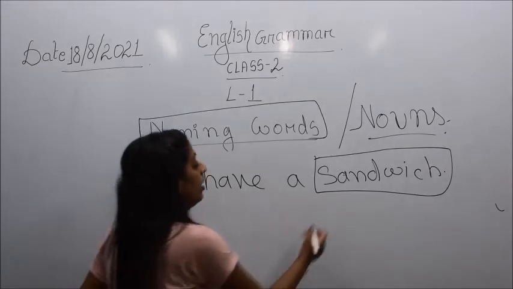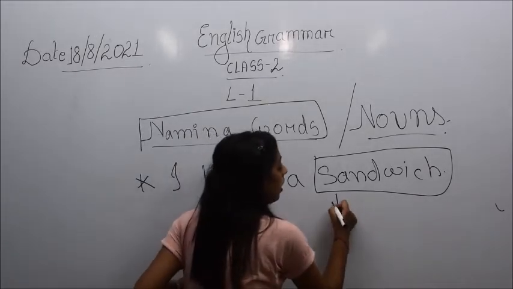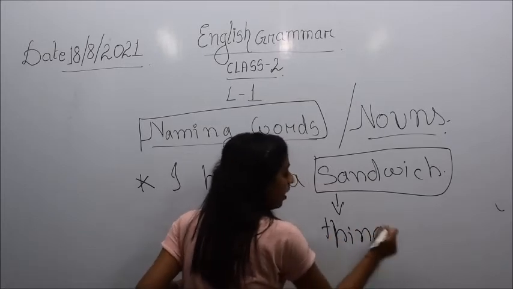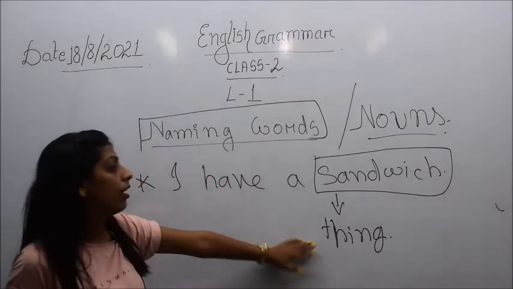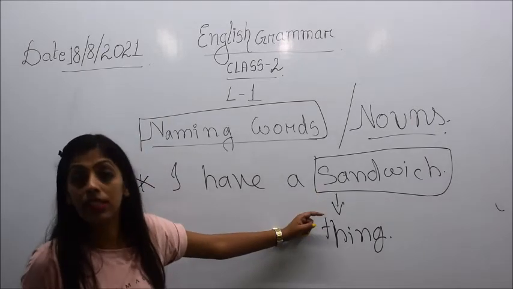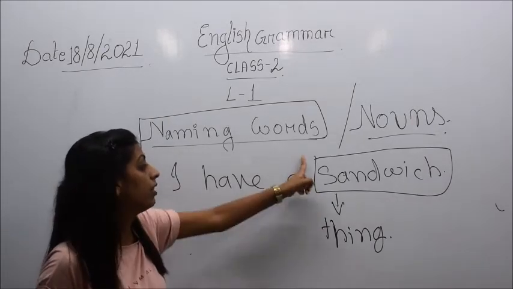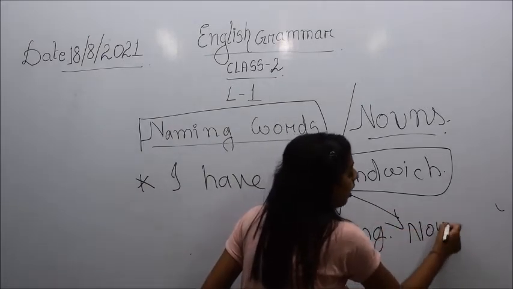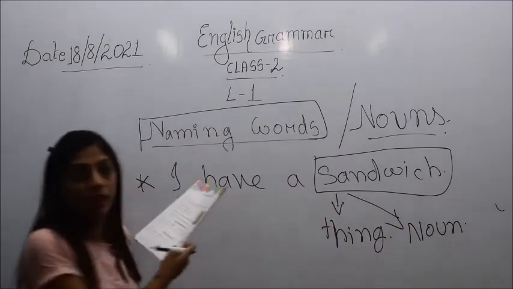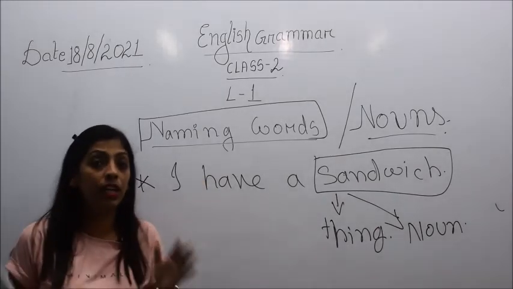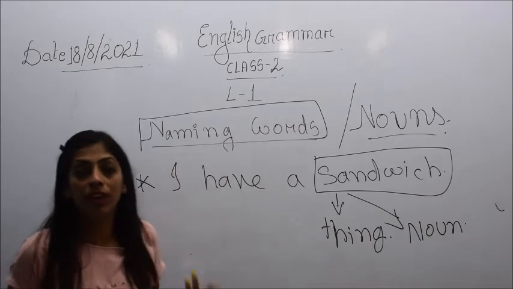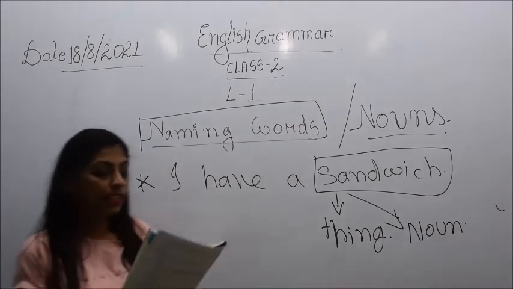Sandwich represents the name of a thing, that is why this word is a noun. Noun or naming word. I am telling you repeatedly so that you do not get confused that noun and naming word are both the same.